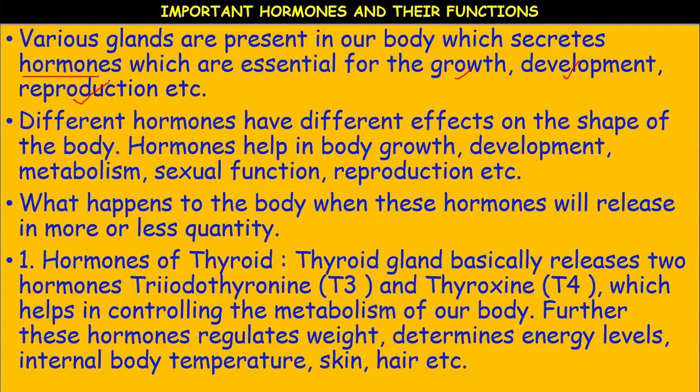So like that, it is the negative feedback control and the positive feedback control. Positive feedback control means secretion of glucagon.